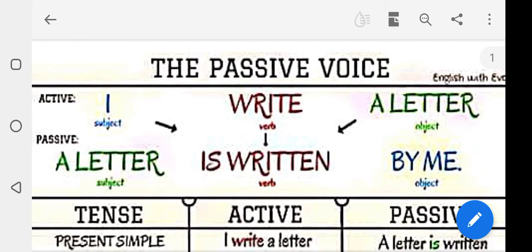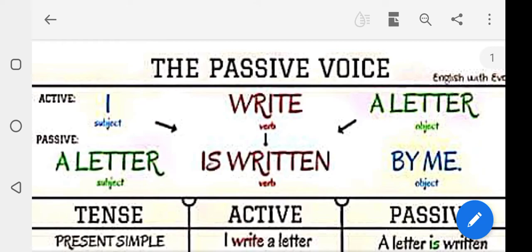Okay, students, listen. Active and passive. I write a letter. I is the subject, write is the verb. A letter is the object. See? Change of subject. When active voice is changed into passive voice, the subject of the active voice comes as the object of the passive voice. For example, listen, subject, verb and object. The object here is a letter, you know. Yes, the object of the active sentence becomes the subject in the passive sentence.